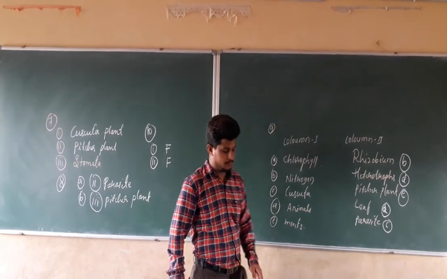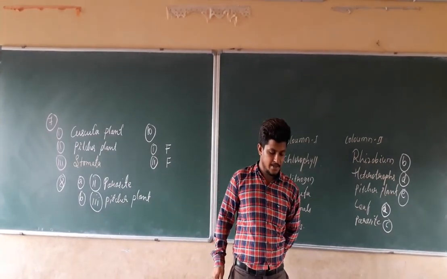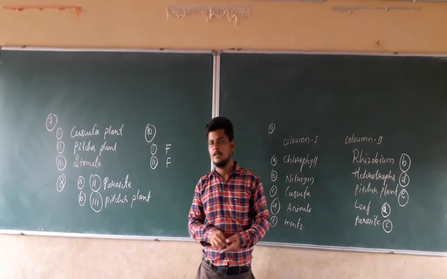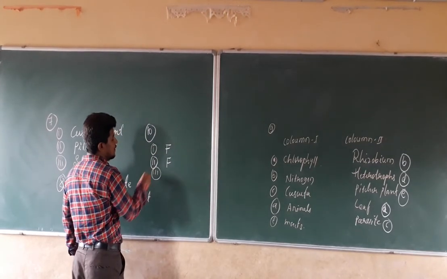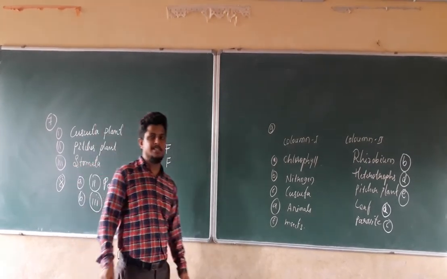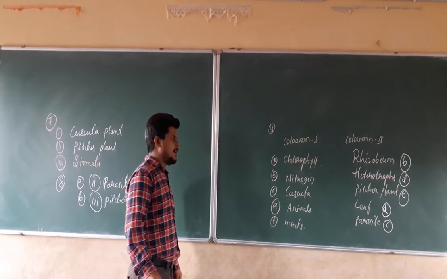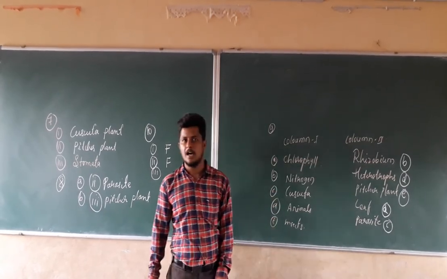The next question. The third statement is: the product of the photosynthesis is not a protein. If you remember, the product of the photosynthesis is always carbohydrate.